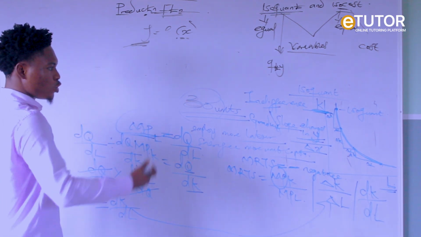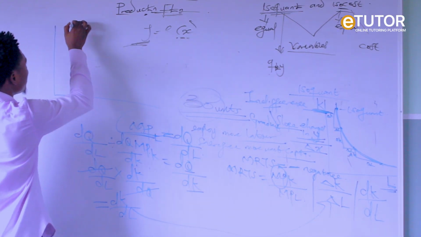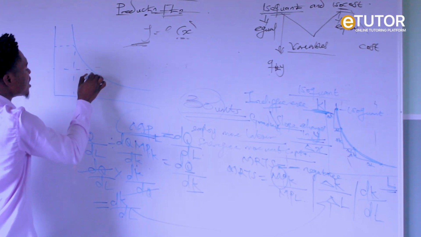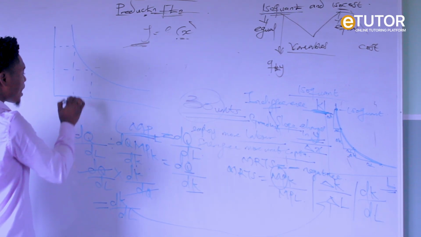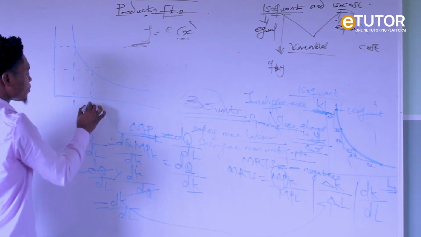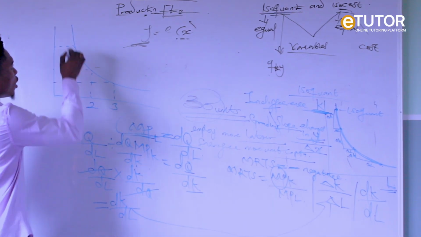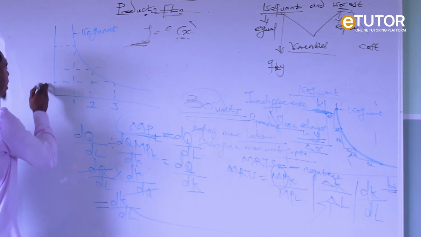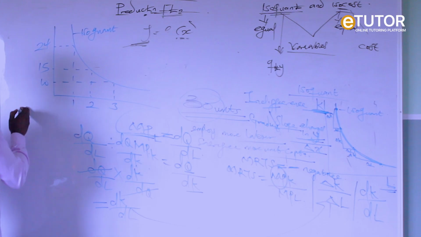Let me quickly show you something using our isoquant. Now, I said our isoquant is negatively sloped, which is convex to the point of origin, and it must be negative. So let's say we have 1 unit of labor, 2 units of labor, and 3 units of labor. This is our isoquant. Then here we have 10 units of capital, 15 units of capital, 24 units of capital.